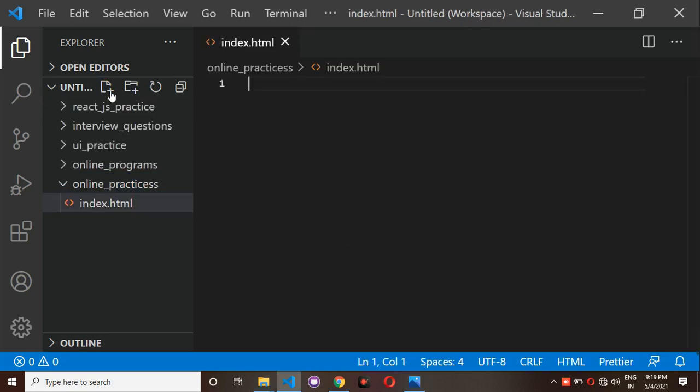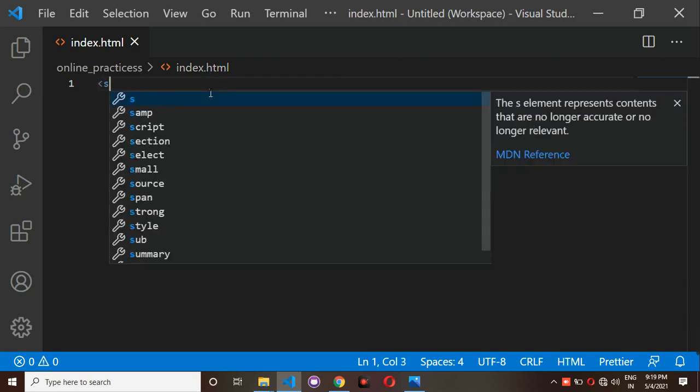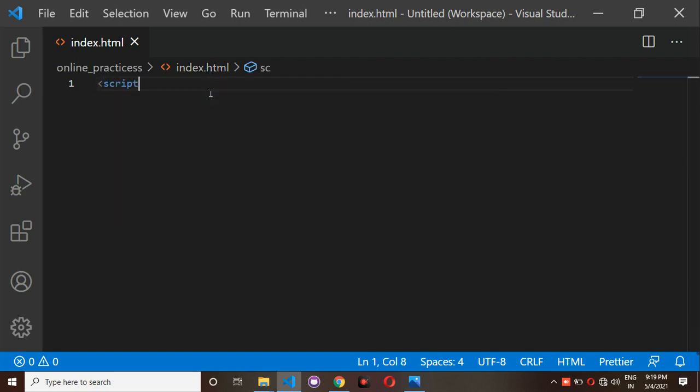It is not a JavaScript file extension, it is an HTML extension only. To get a clearer picture, press Ctrl+B. Inside this HTML file, we have something called the script tag.